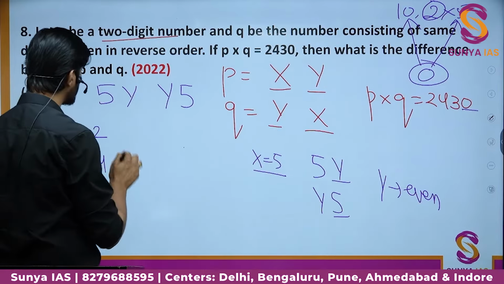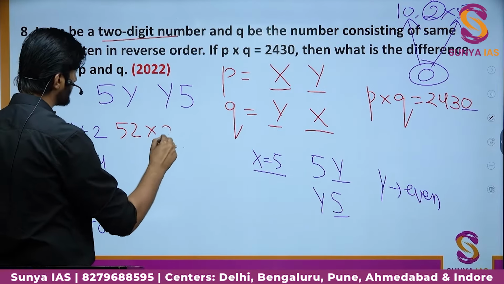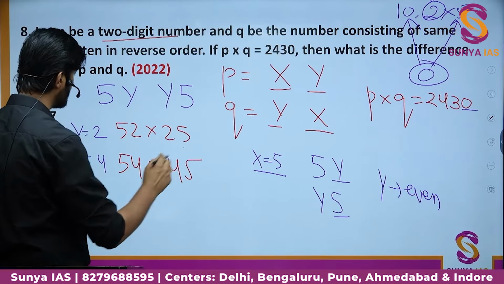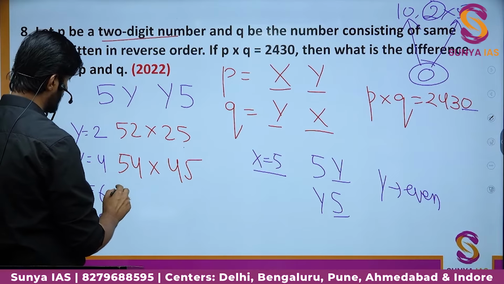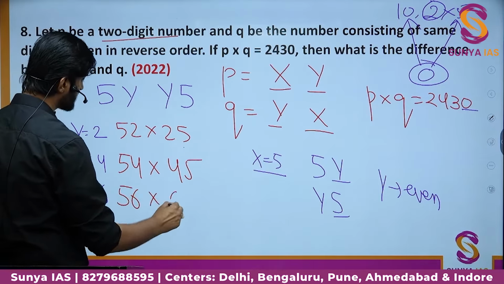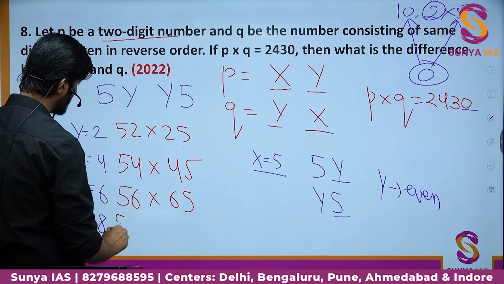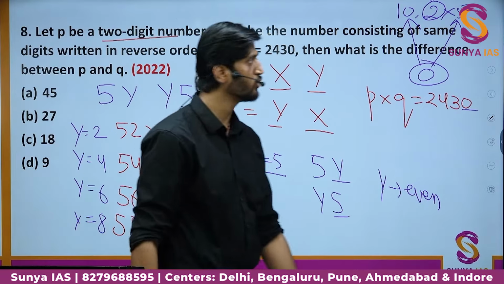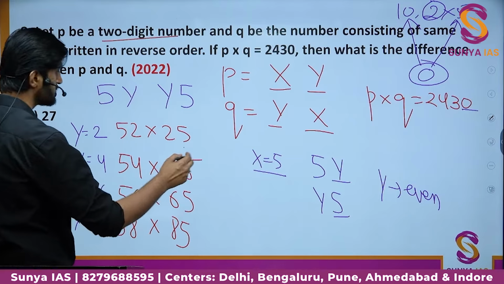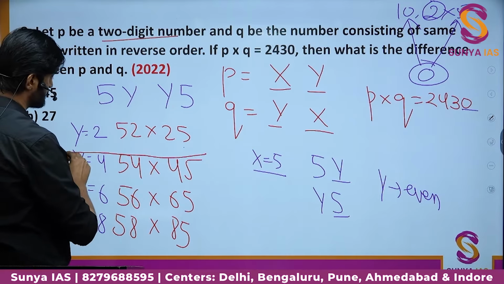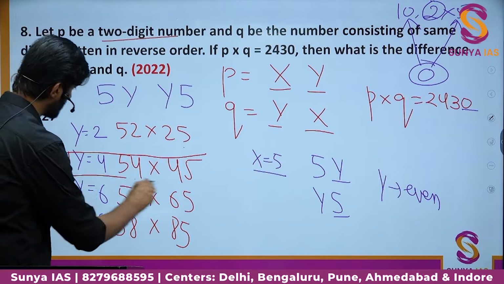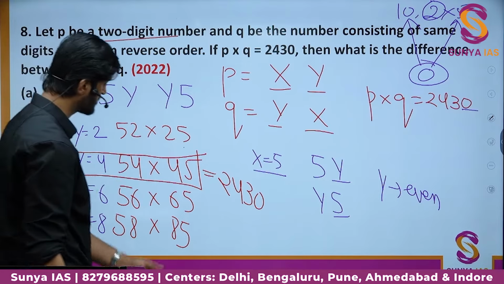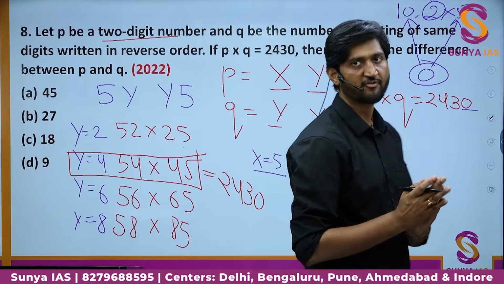And if we take y equal to 2, we get 52 into 25. Here we get 54 into 45, right? Here we get 56 into 65, and here we get 58 into 85. So out of multiplying all the numbers, there is only one possibility, which is this, that these numbers are giving the product of 2430. Apart from this, the other numbers will not give a product of 2430.